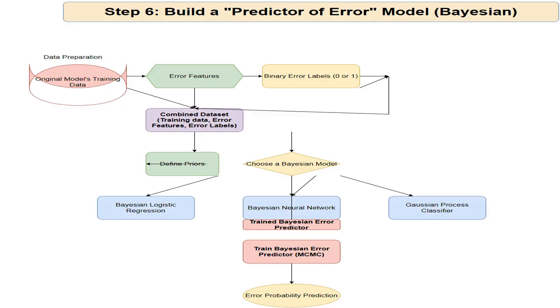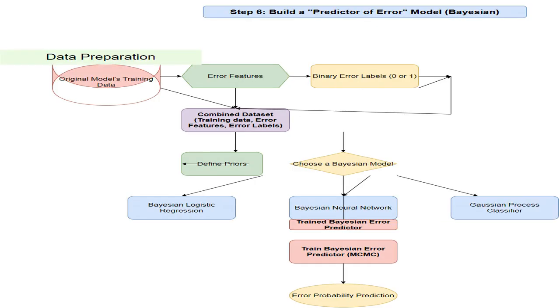This step details the construction of a model designed to predict when the primary model will make errors. This error predictor employs Bayesian methods to quantify the uncertainty in its predictions. The goal is to identify which features are most indicative of potential errors in the main model's performance. Prepare the dataset for training the error predictor by including the original model's training data, error features, and binary error labels which indicate whether the original model correctly classified each instance, with 0 representing a correct classification and 1 representing